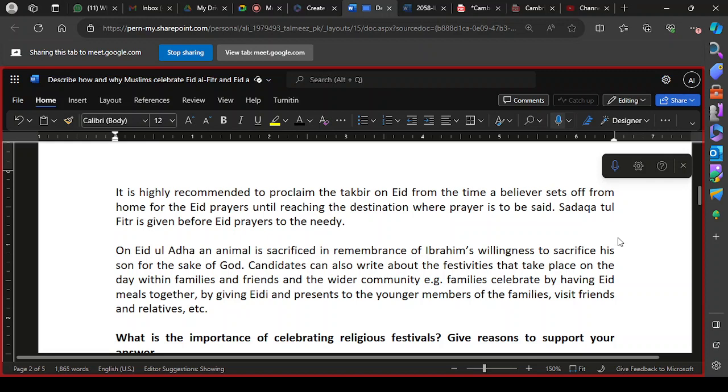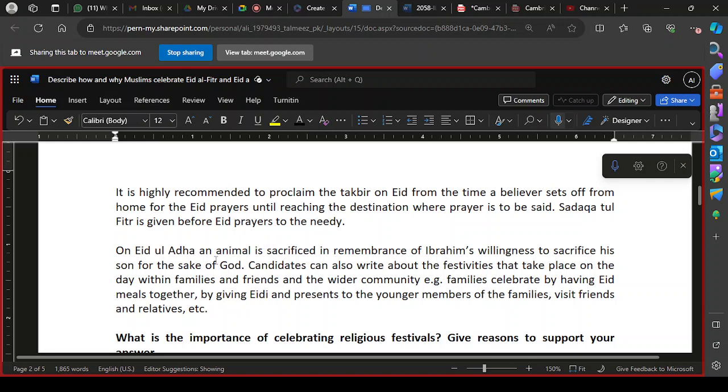From the time a believer sets off from home for the Eid prayer until reaching the destination where the prayer is to be said. And also Sadaqatul Fitr is given before Eid prayers to the needy. Sadaqatul Fitr is usually given only in Eid al-Fitr, not in Eid al-Adha.